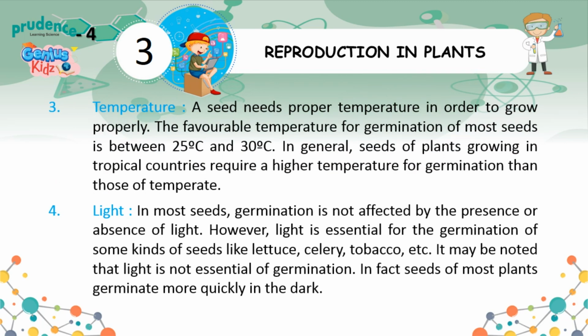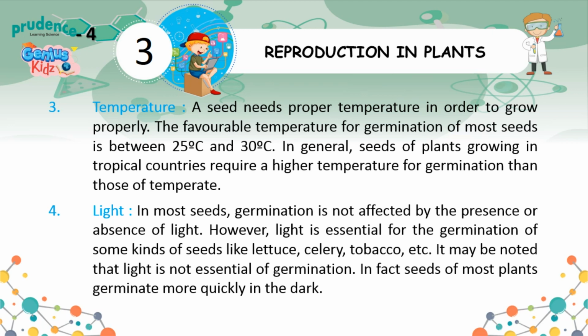3. Temperature. A seed needs proper temperature in order to grow properly. The favorable temperature for germination of most seeds is between 25 degrees Celsius and 30 degrees Celsius. In general, seeds of plants growing in tropical countries require a higher temperature for germination than those of temperate.